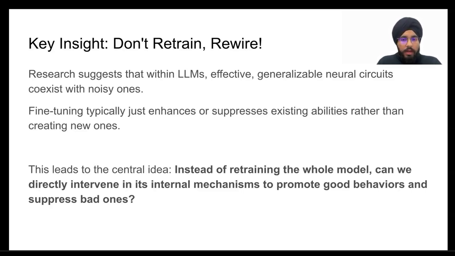This leads to a new idea: instead of trying to override the model's knowledge, what if we could directly intervene in its internal mechanism? The goal would be just to amplify the good circuits and quiet down the bad ones. However, this poses a huge challenge. Manually finding the exact neurons responsible for a certain behavior is incredibly complex and gets exponentially harder as models get bigger. It does not go very well with scale.